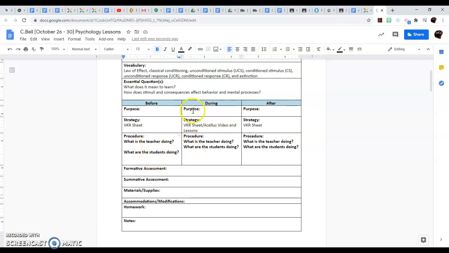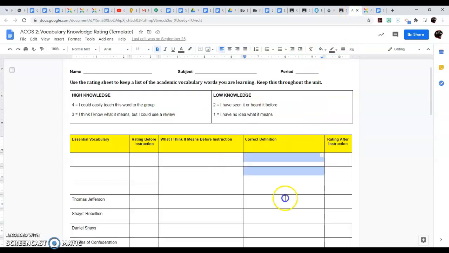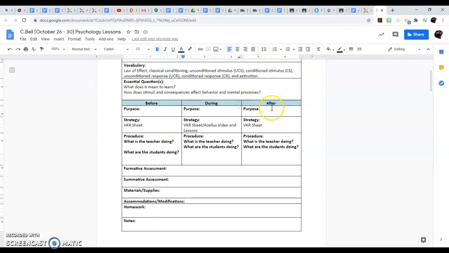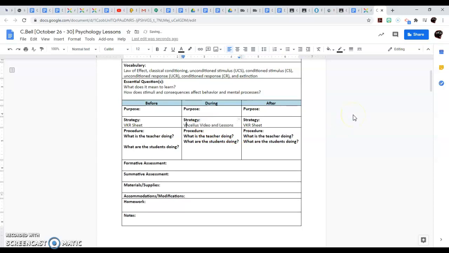When you get to the purpose and what is the teacher and student doing for the next section, basically, why are you having them do this? Why are you having them watch the Acellus video and do the lessons? Why are you having them go back on the VKR sheet and write the correct definition? This would really be your after, the correct definition and your rating after. And so going back to that, you will basically put in there the purpose of your after, your strategy, you already have it. Now I'm going to take VKR sheet out there because we're going to make the correct definition a part of the VKR sheet for the after strategy.